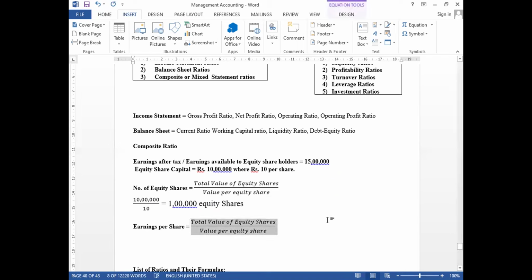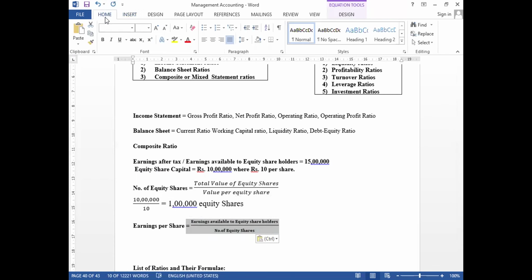Earnings per share is equal to earnings available to equity shareholders divided by number of equity shares.